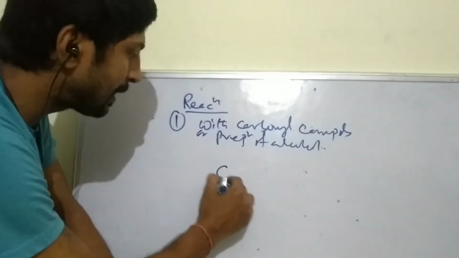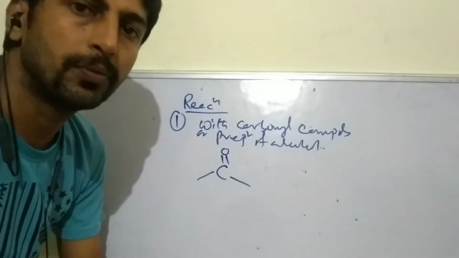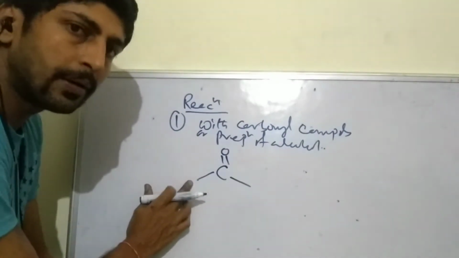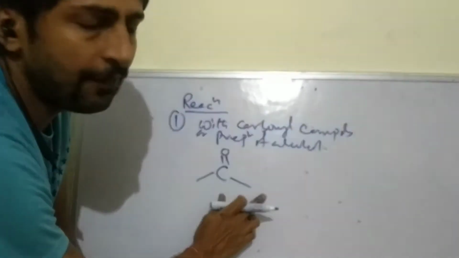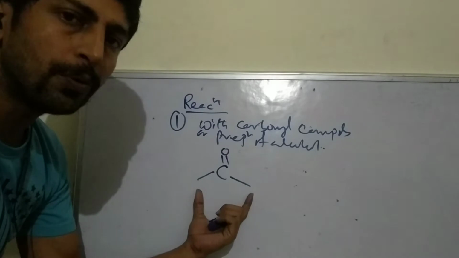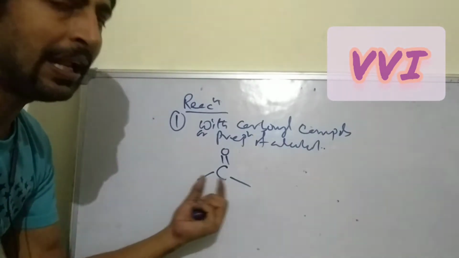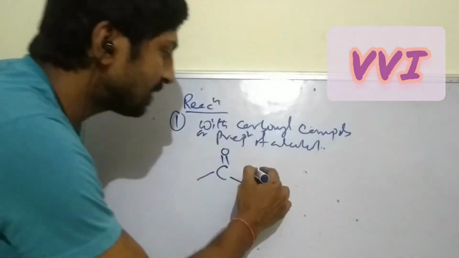Now we take carbonyl compound. If it is R and hydrogen, then it is aldehyde. If it is R and R, both alkyl groups, then it is ketone. If one is alkyl and one is hydrogen, then it is aldehyde.